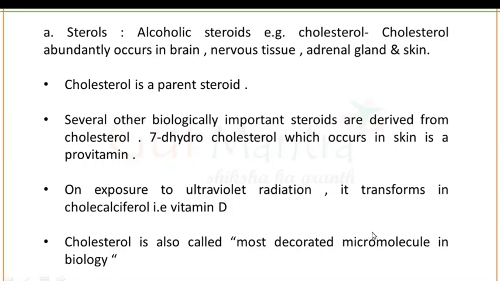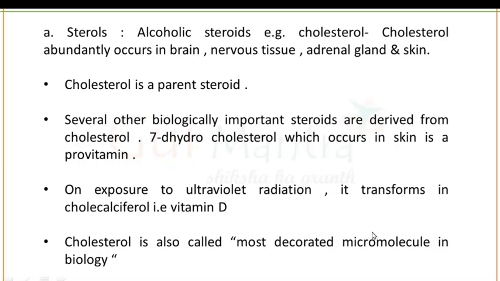In case of sterols, we talk about the alcoholic steroids. For example, cholesterol. Cholesterol abundantly occurs in brain, nervous tissue, adrenal gland and skin. Cholesterol always acts as a parental steroid. Why? Because this cholesterol can produce several other biologically important steroids.